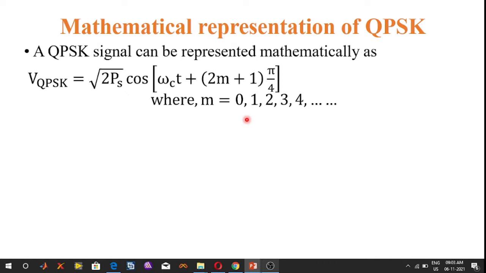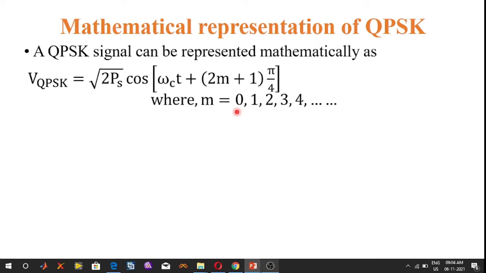So by substituting the values of small m from 0 to 3 in this equation, which is the equation of the quadrature phase shift keying, where m varies from 0, 1, 2, 3, we get four message signals.